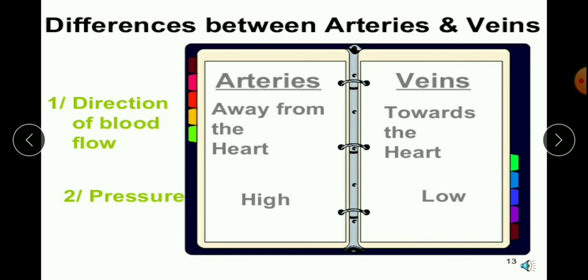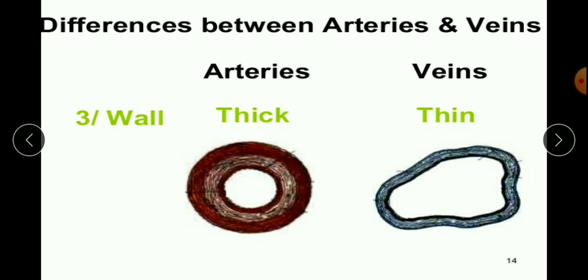If you want to see the picture, see, it is a pipe-like structure. If you cut the pipe horizontally, understood? So this is how it looks. Can you see the pipe? And why I am showing this picture is, can you see the arteries? The wall is very thick, and the hole is small. And what about veins? The veins, the wall is thin and the hole is big. So what is the difference?